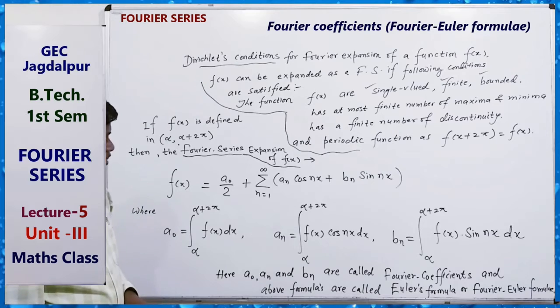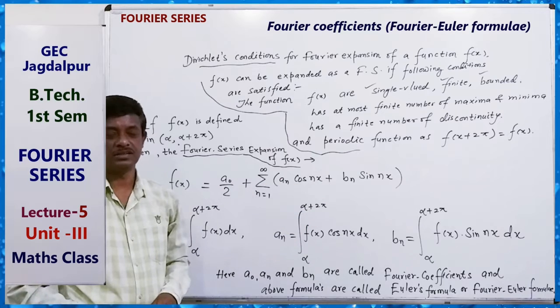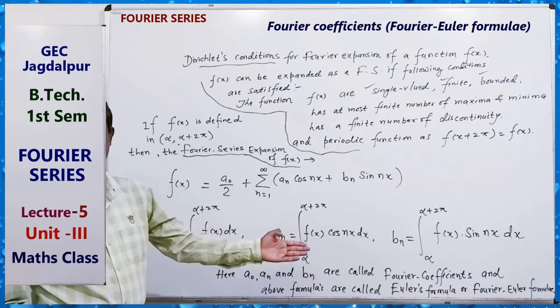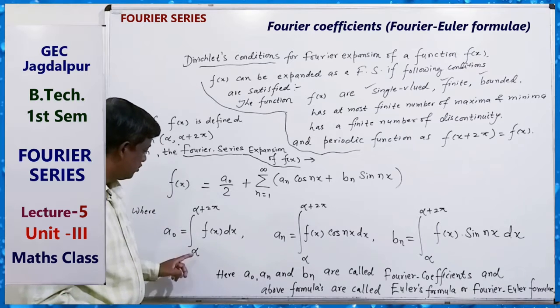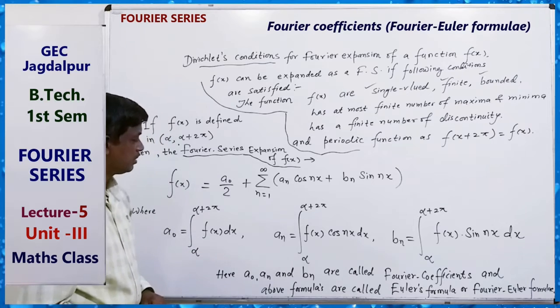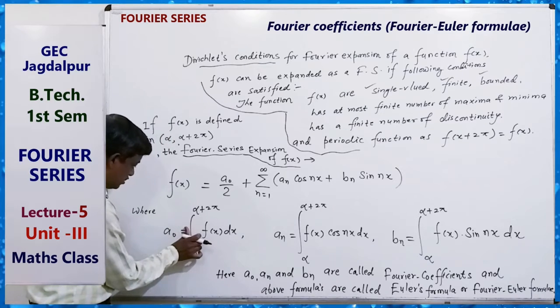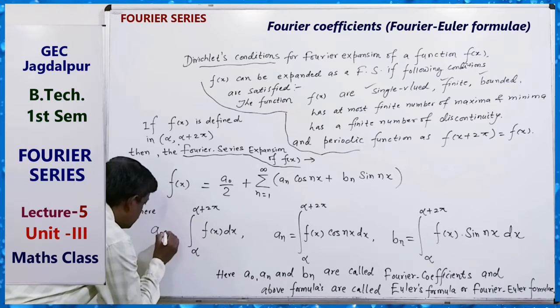Clear? So this is finding the Fourier series. That means we are finding the Fourier coefficients by using Euler's formula. Okay. So here, the limit. How can we decide the limit? Okay. So just a0 equals 1 by pi.